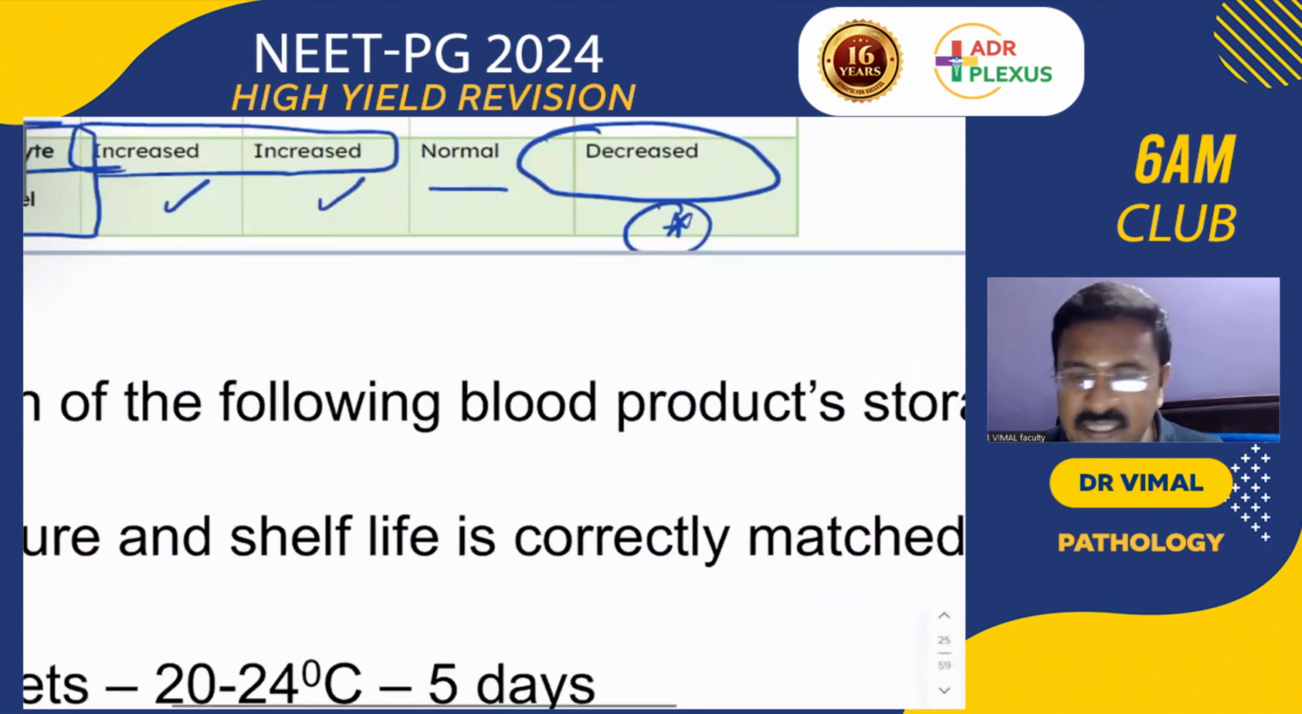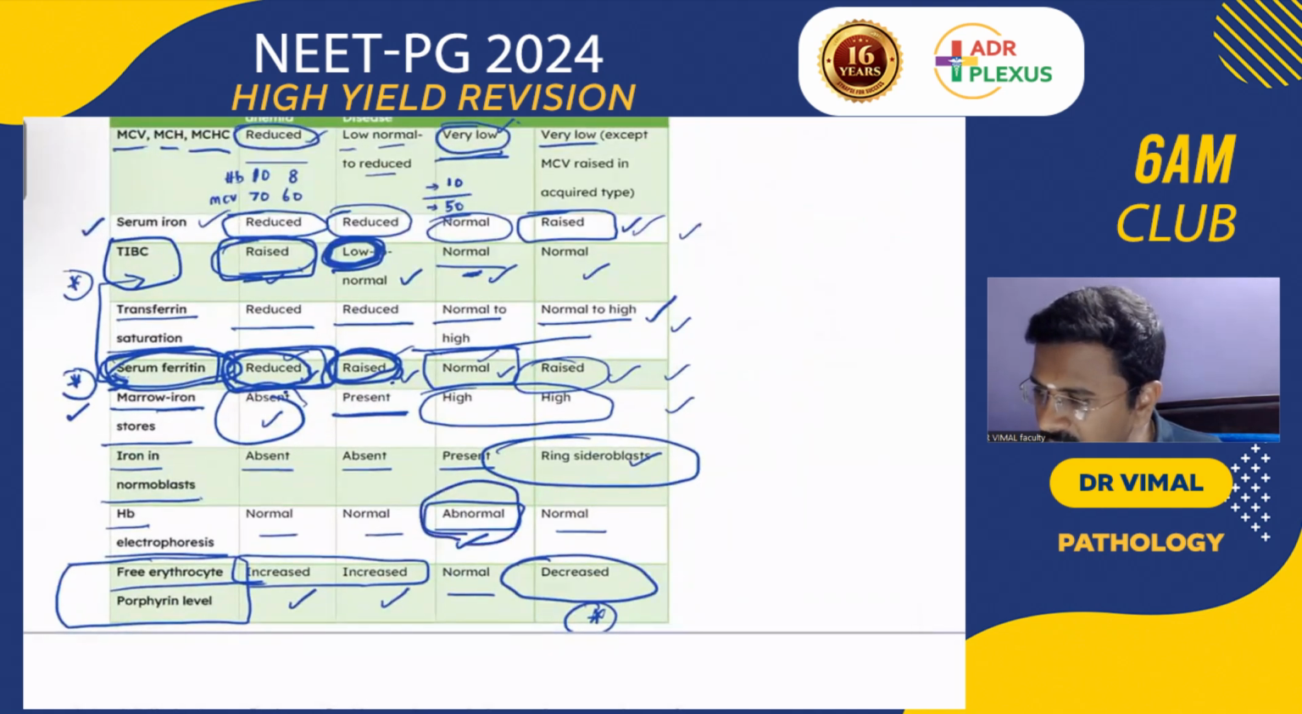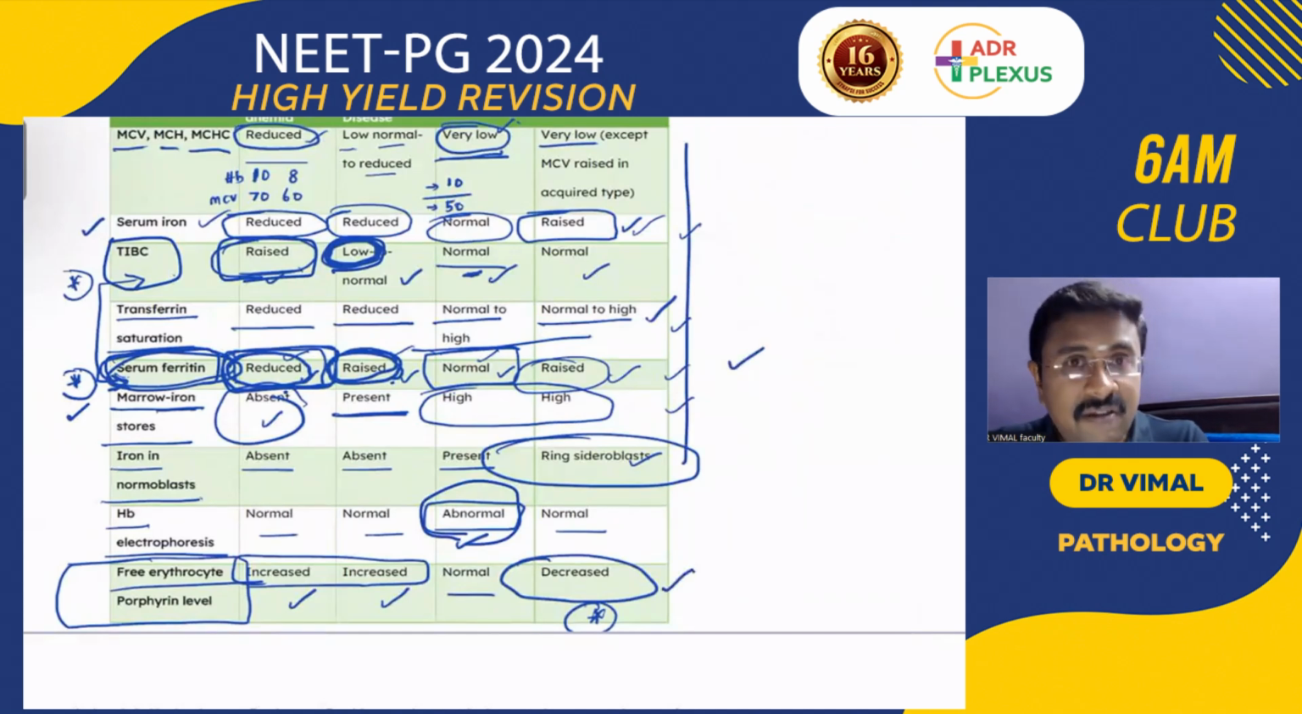HB electrophoresis is going to be abnormal in thalassemia minor. In sideroblastic anemia, most of the things are going to be raised, and free erythrocyte porphyrin levels are decreased.